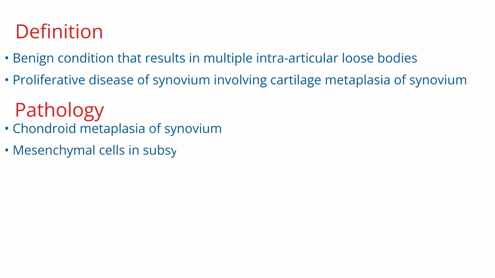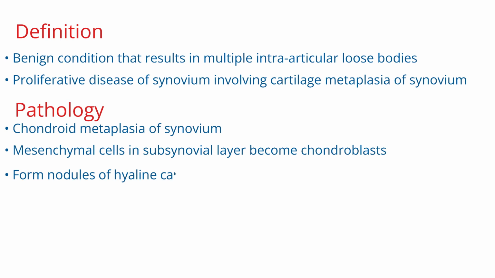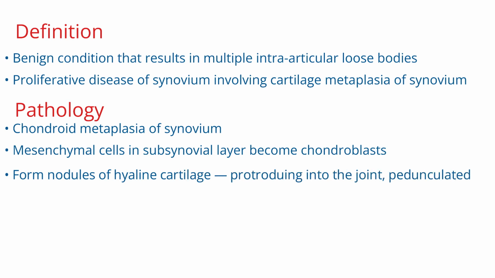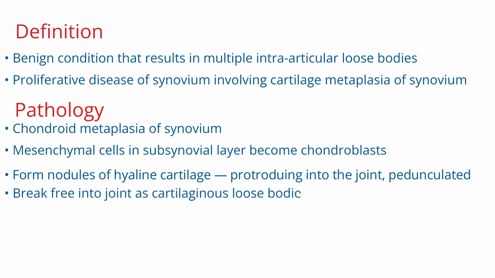The mesenchymal cells in the subsynovial layer become chondroblasts rather than fibroblasts. They form nodules of hyaline cartilage protruding into the joint, being covered by synovium and eventually becoming pedunculated and connected by a synovial stalk. These nodules break free into the joint as cartilaginous loose bodies.